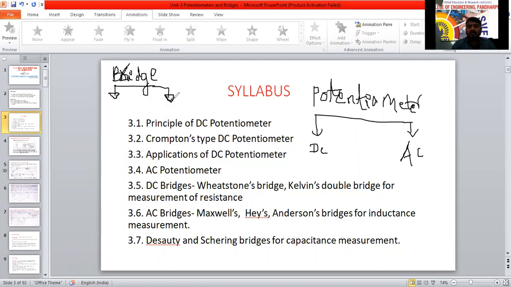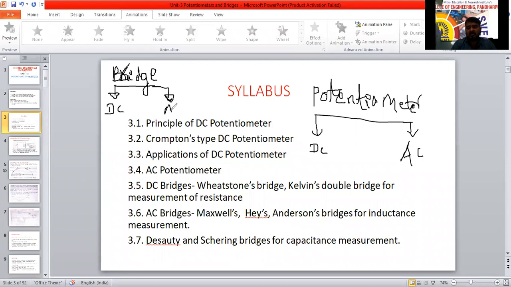Now, potentiometers are DC potentiometer and AC potentiometer. Similar to the potentiometer, the bridges are also classified into two types, DC bridges and AC bridges.